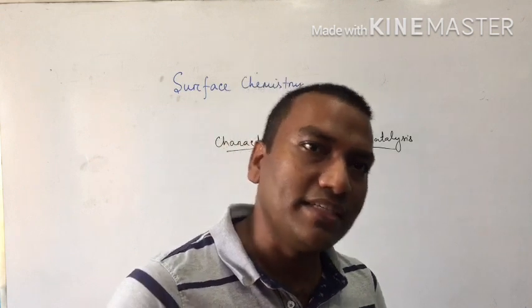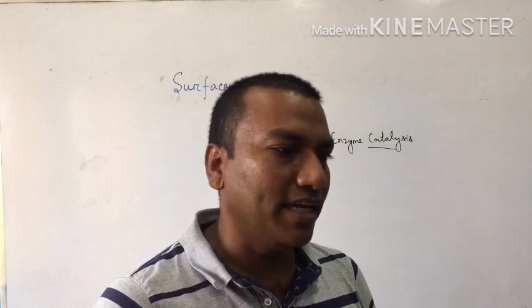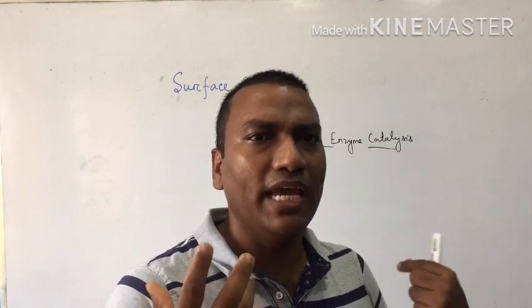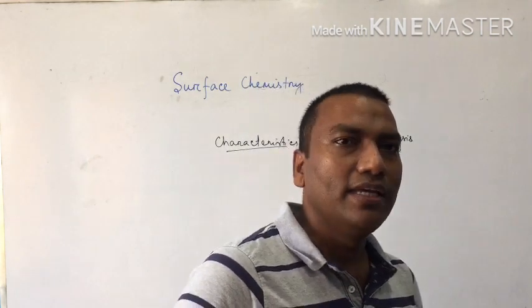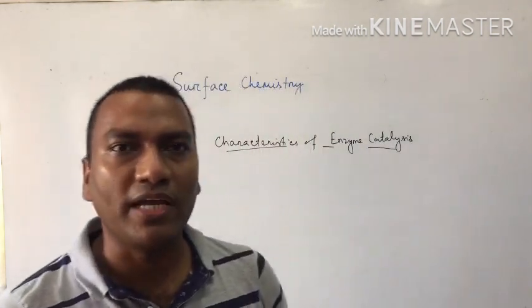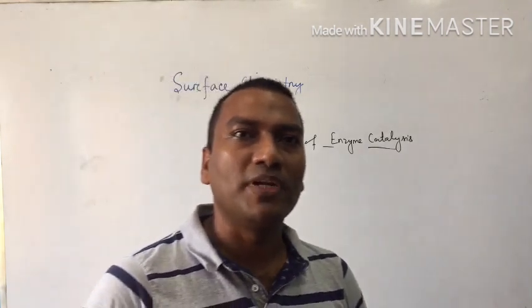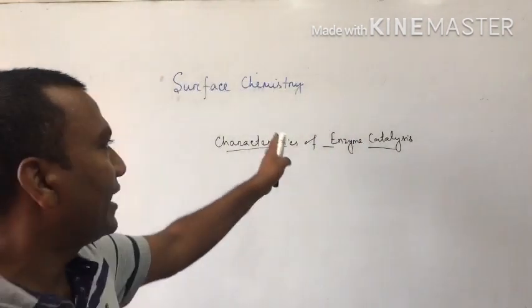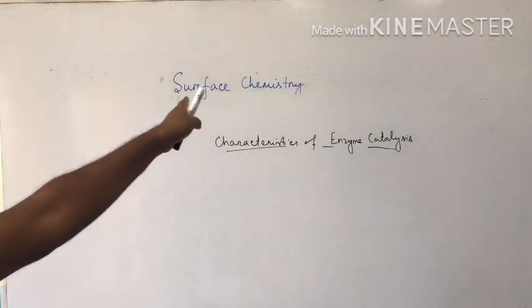Rice is digested, chicken, mutton, paneer. Any food you take is digested by that enzyme which is present in our stomach.